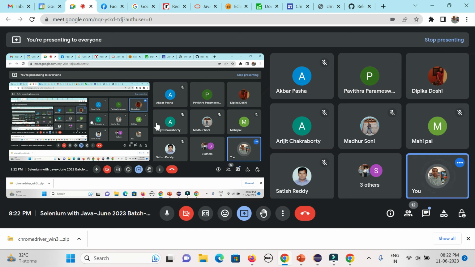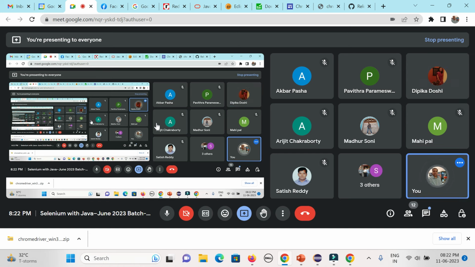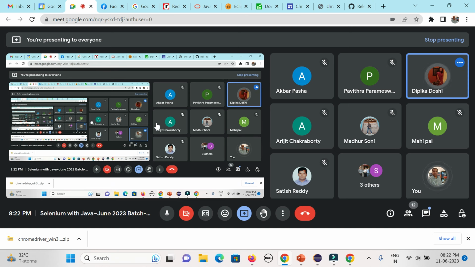No, here I am using Eclipse 2022, but not sure. I'm using the 2022 version, not 2023. I need to check. That might be the reason. The things will be upgraded, and we also need to change, but that will not be a big deal. One or two hours of effort will be fine. That is the way I will also be learning: what are the pros and cons and challenges you are facing?